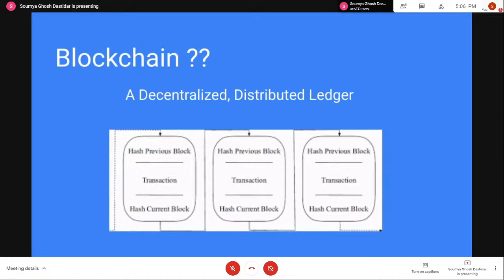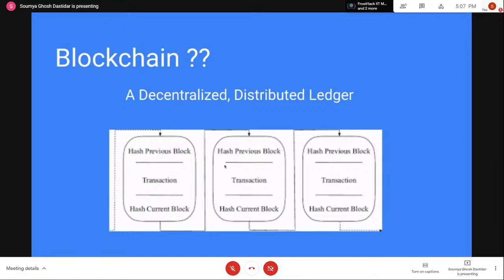That transaction is actually being stored in this block, and there are multiple blocks in this chain. You can see that each block is connected with the next block and the previous block with their hash of previous block and hash of current block. So that is how each of these blocks are connected with one another, forming a chain. That is how the name comes, blockchain.